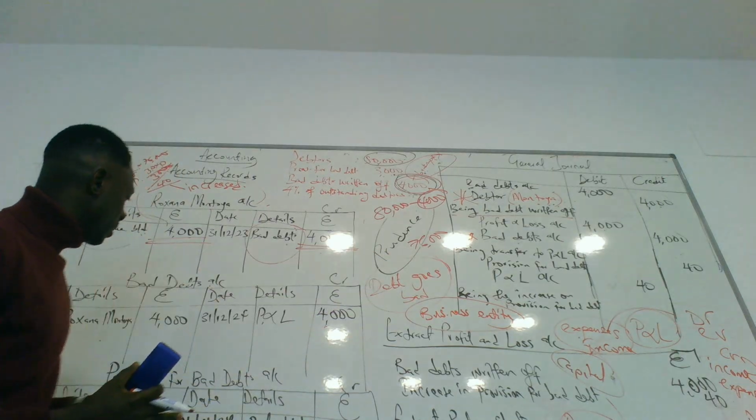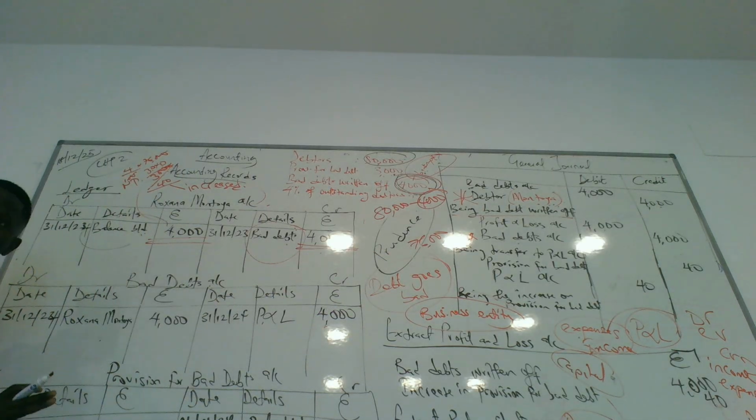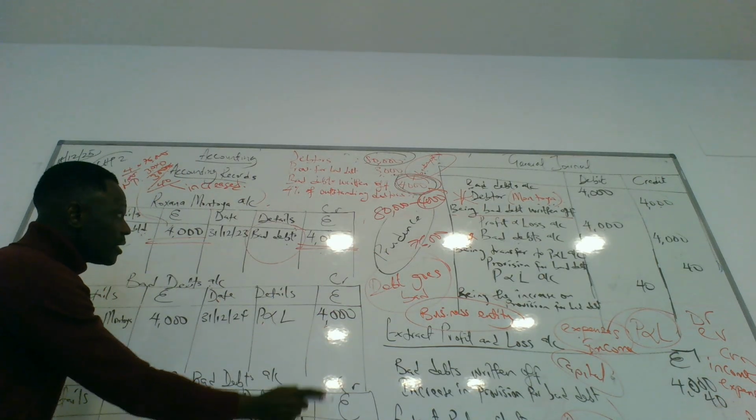Then we have a ledger for it. Provision for bad debt account. Our balance brought down is how much? 3,000.